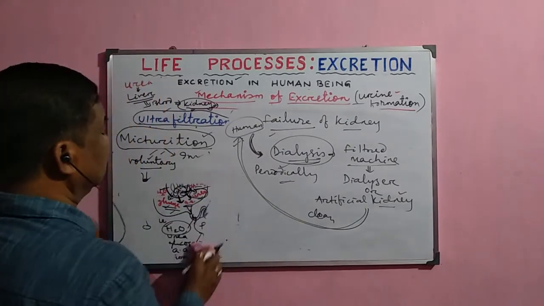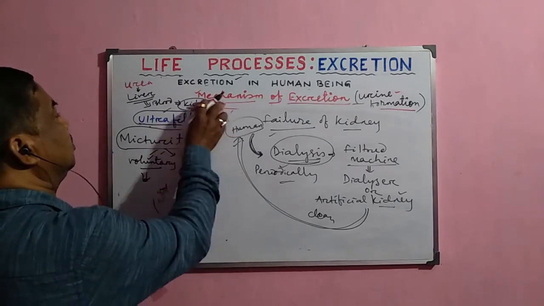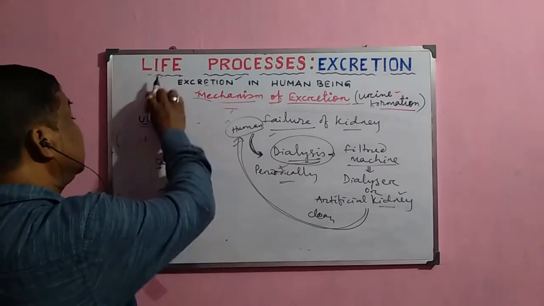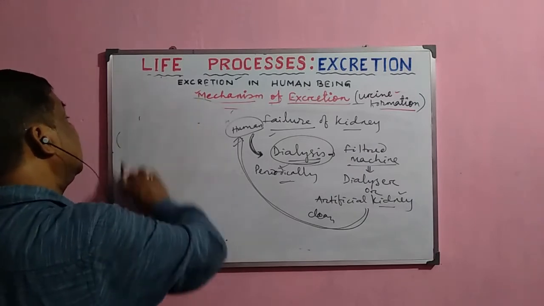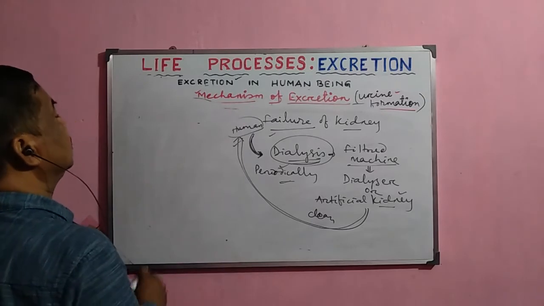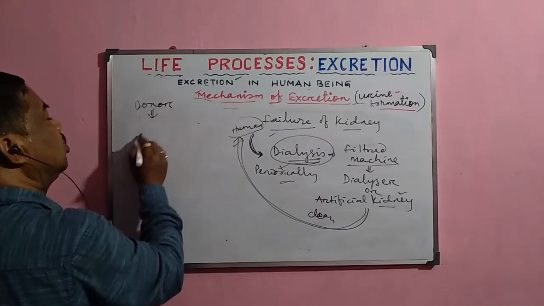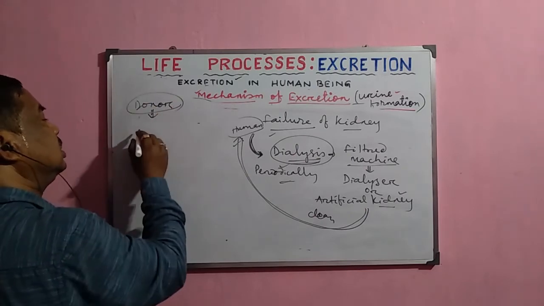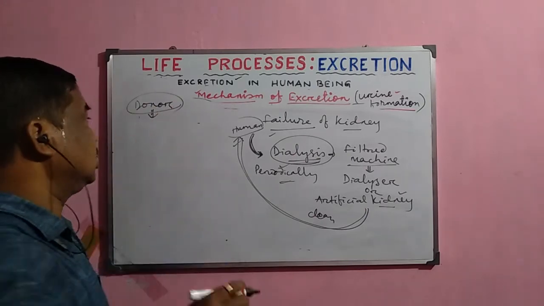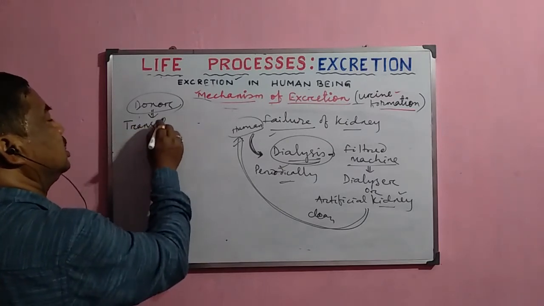But sometimes, if any donor is available, a kidney can be donated to a person whose both kidneys have failed. The donor donates the kidney to the patient, and that process is called transplantation.